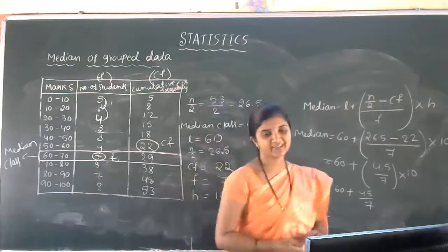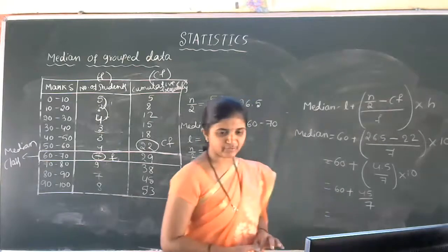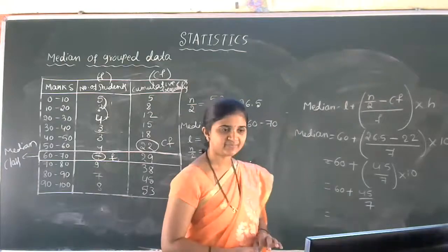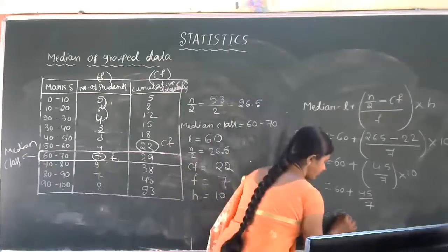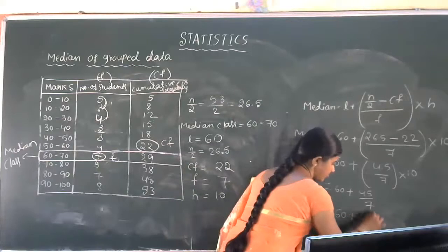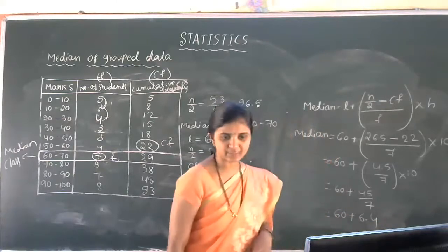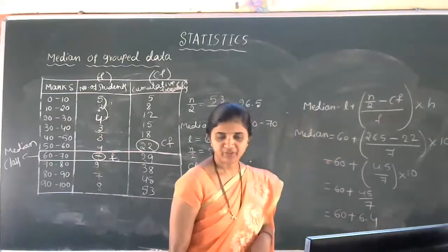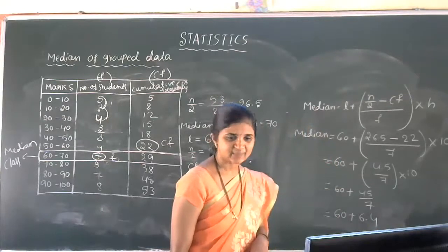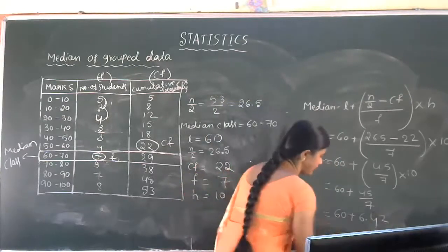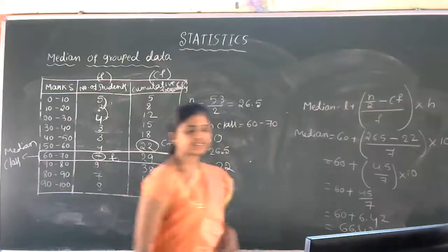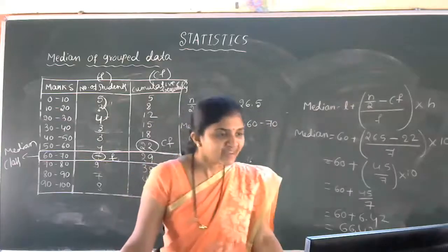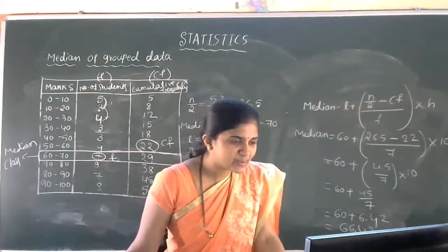What is the final answer, students? 66.4. Is it the final answer? I think 45 by 7 is 6.42. So the answer is 66.42. Right now, got the idea of this problem, students?